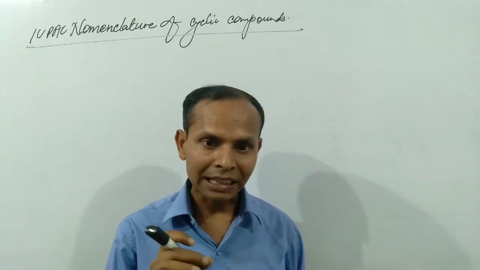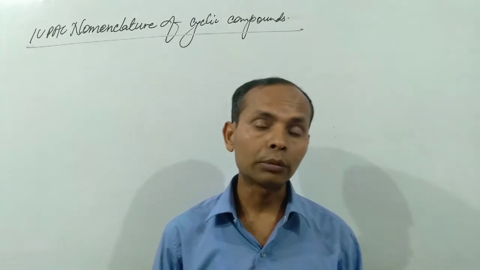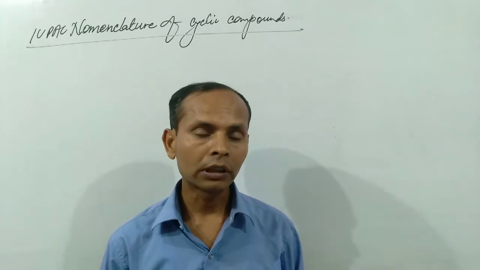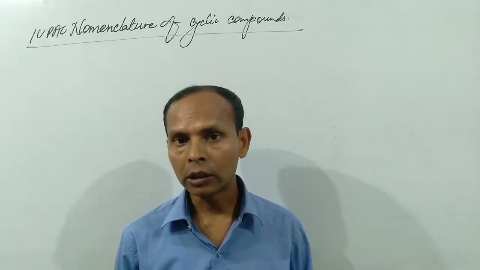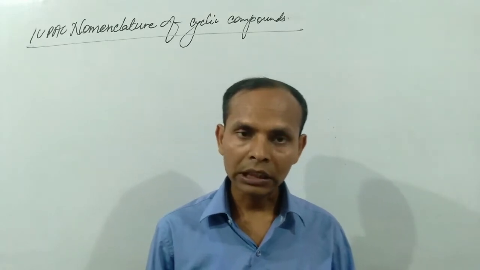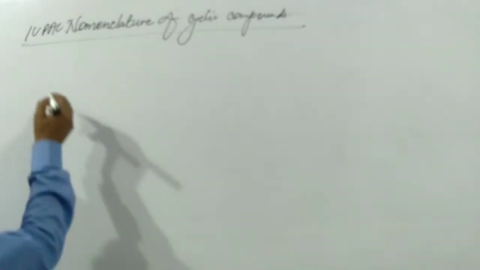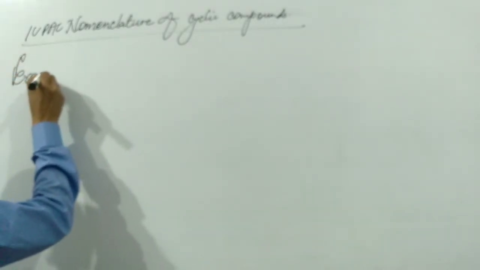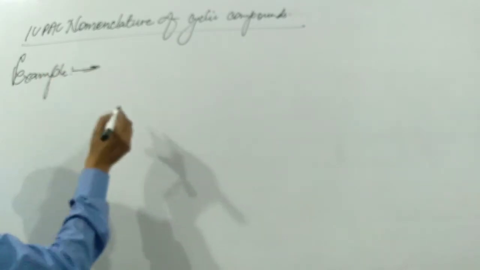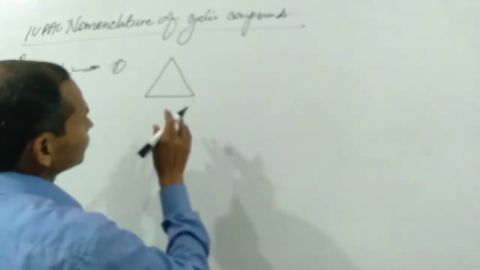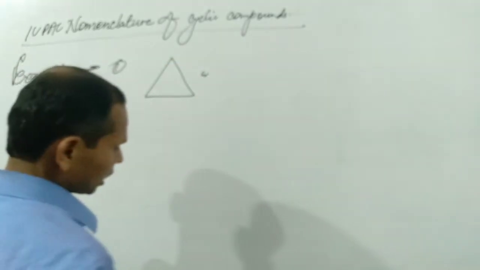These all rules are similar and same in case of cyclic compound, but we have to use the word cyclo before the name of such compound, and all the rules and technique will be same. So, we have some of the examples. By using these examples, we can clearly understand the IUPAC nomenclature of cyclic compounds. Example. This is one of the cyclic compound.